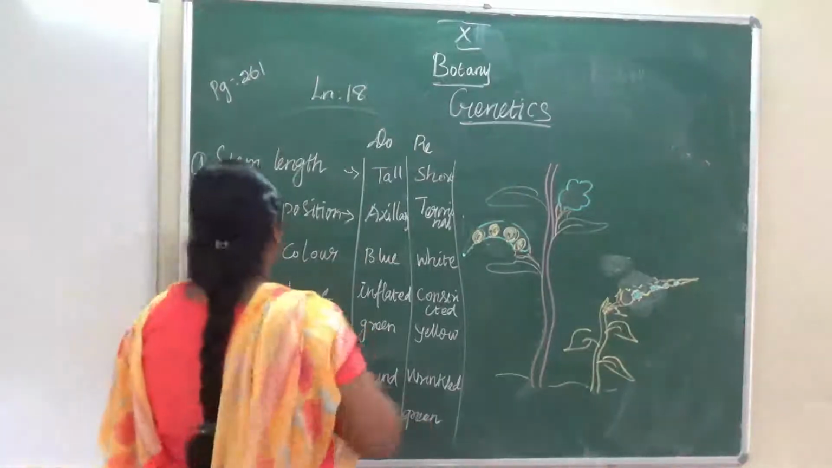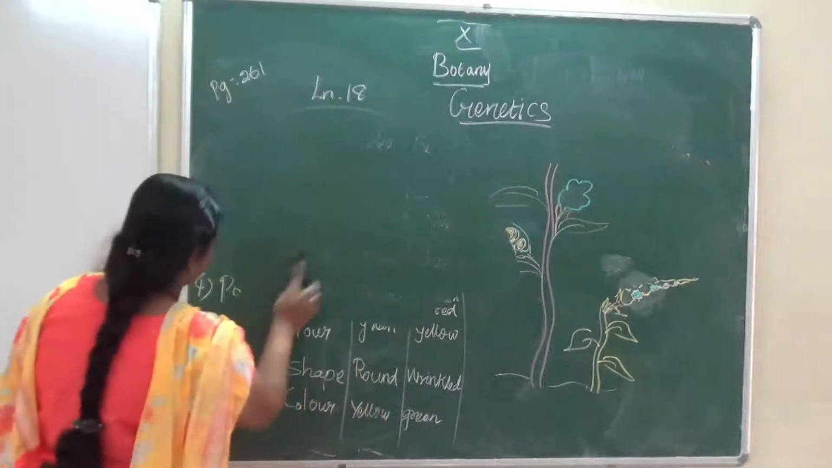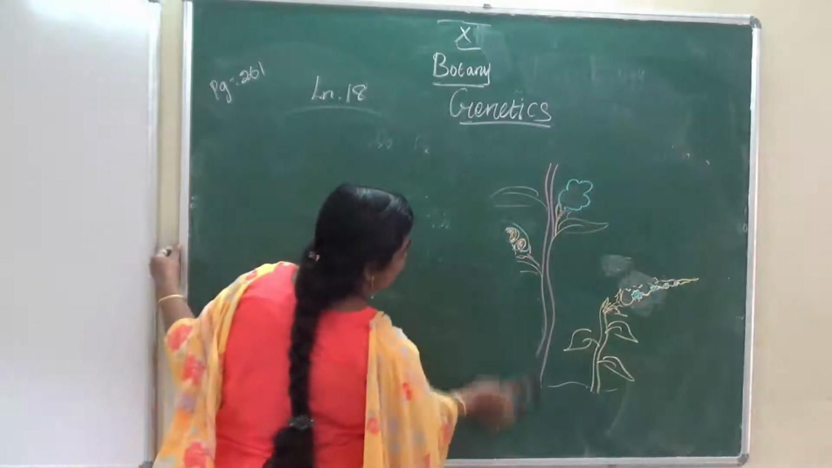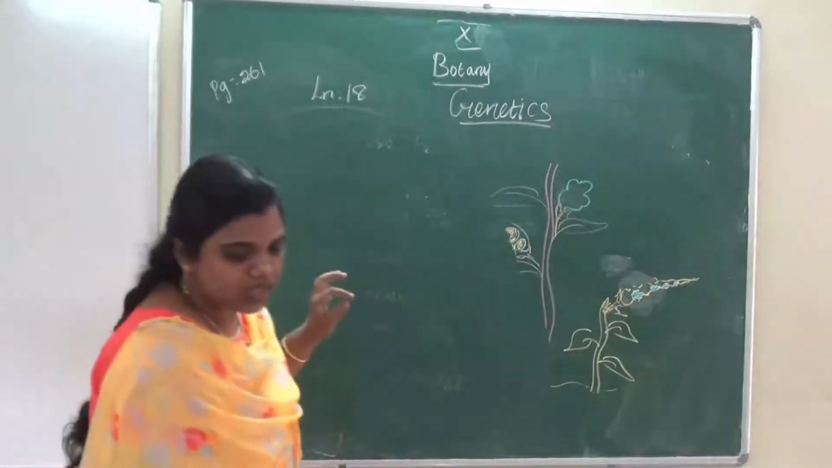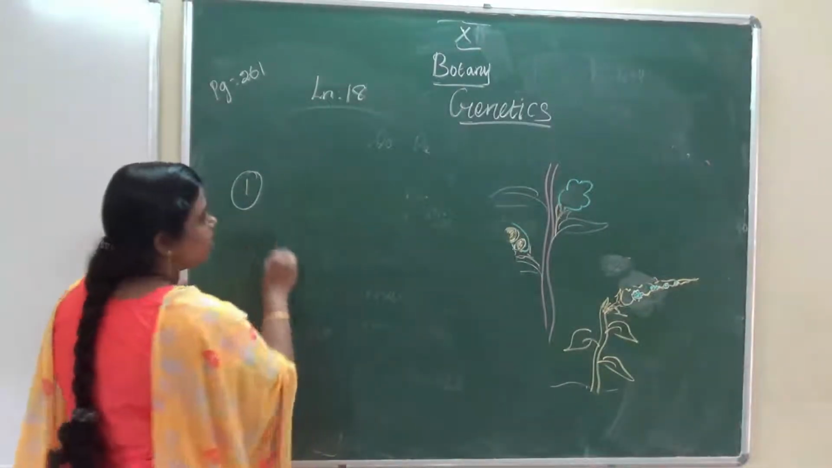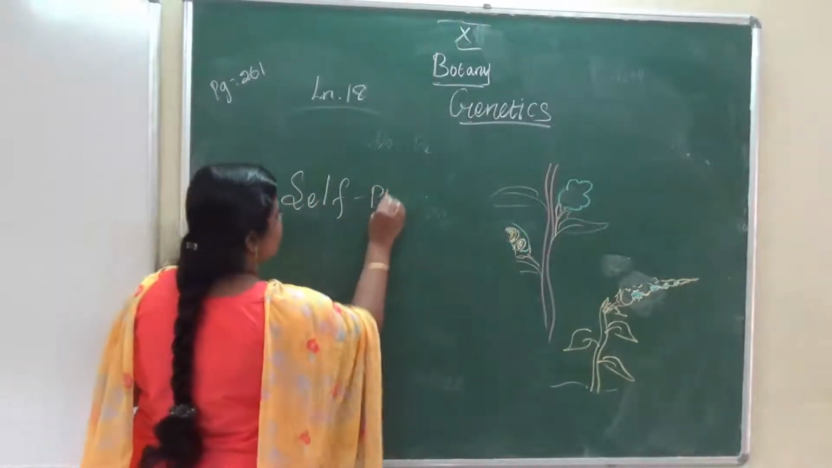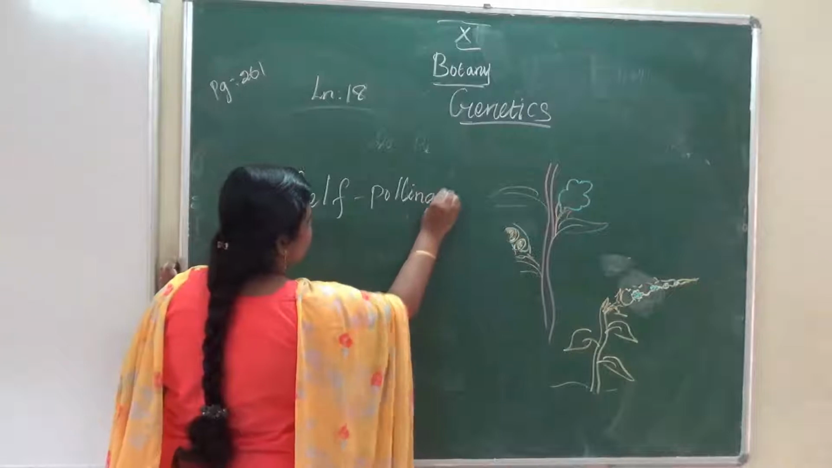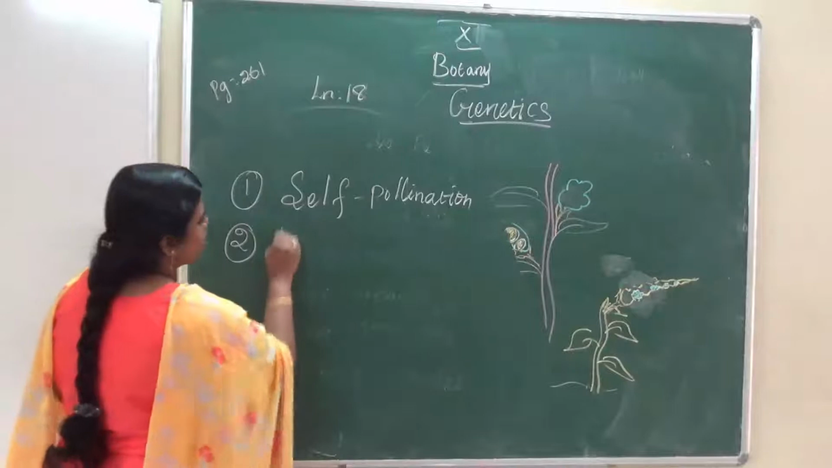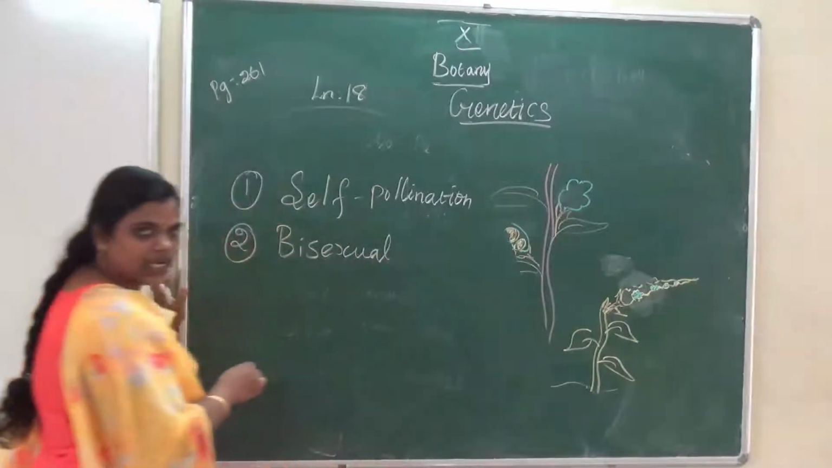Okay, and next I will explain why Mendel was successful. First, the pea plant is self-pollinating, so it is easy for pollination. Yes or no? Self-pollination. And the second one, the flower is bisexual, so it is easy for pollination and fertilization.